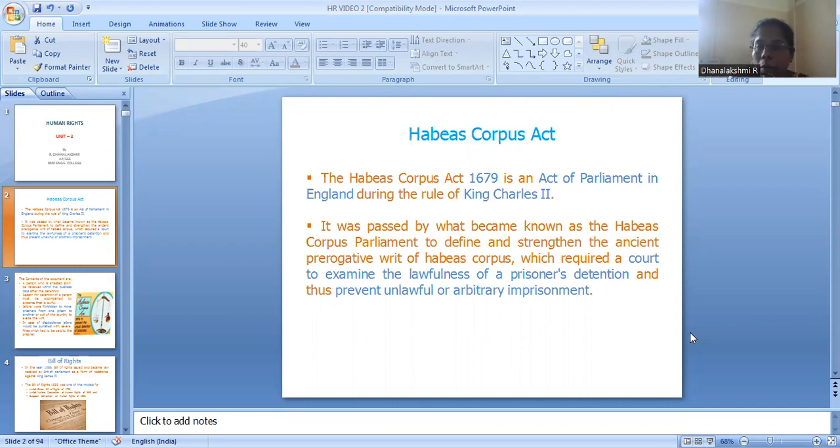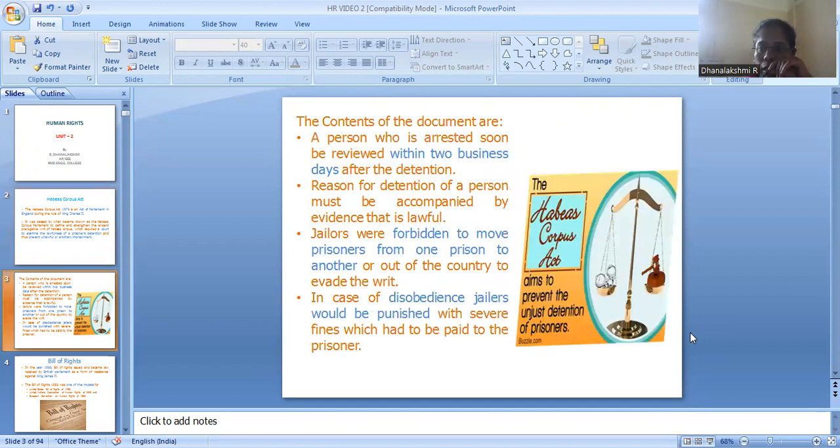It was passed by what became known as the Habeas Corpus Parliament to define and strengthen the ancient prerogative right of habeas corpus, which required a court to examine the lawfulness of a prisoner's detention and thus prevent unlawful or arbitrary arrest. So even if a prisoner is detained, it will examine whether it is lawful, and thus prevent unlawful or arbitrary imprisonment.